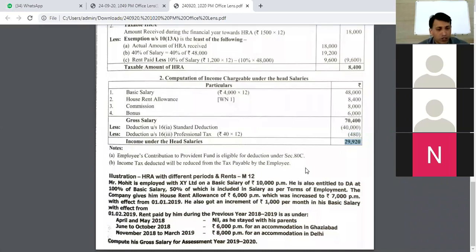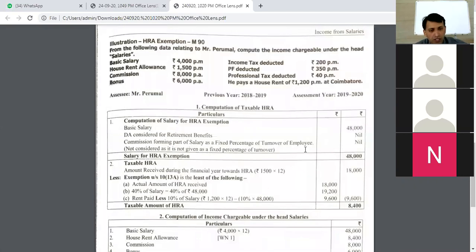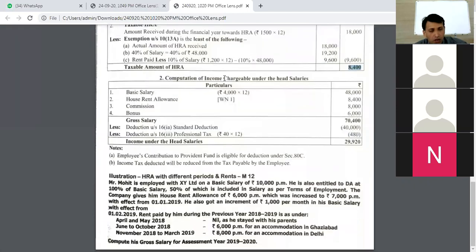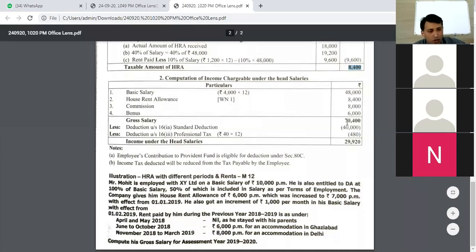Clear? Any doubts in understanding this particular problem? This is how you need to solve the problems. First step, arrive at the salary for HRA. Next, do the computation of HRA and find out what is exempted HRA and what is taxable HRA. Next, compute income chargeable under the head salary. So you take whatever things are mentioned in the salary with due exemptions, and then arrive at the gross salary.